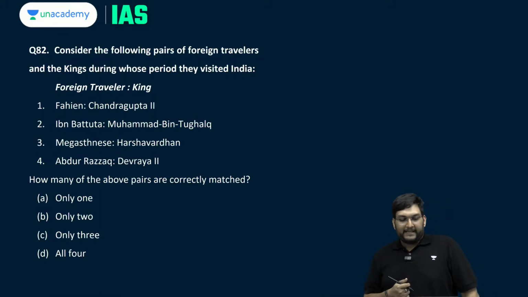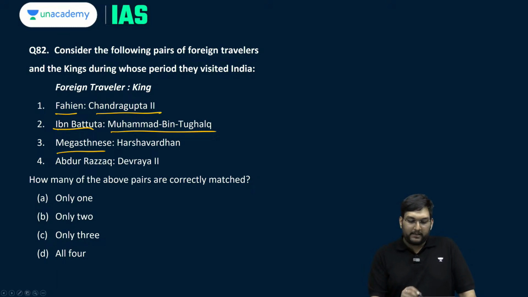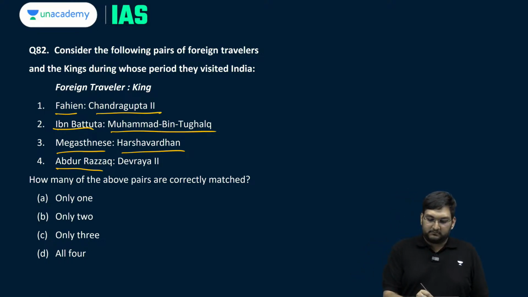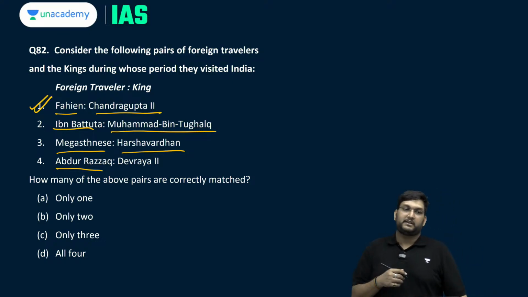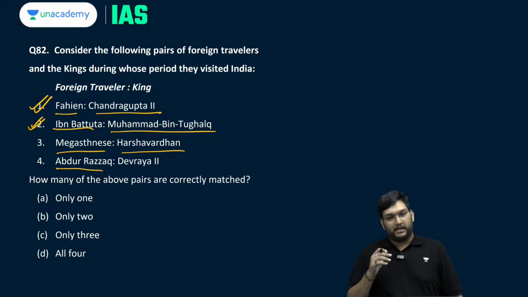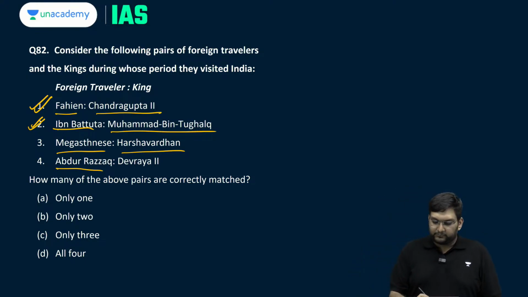Okay. 82. Consider the following pairs of foreign travelers and kings. Fahien, Chandragupta II Vikramaditya; Ibn Battuta, Muhammad bin Tughlaq; Megasthenes, Harshvardhan; and thereafter Abdul Razzaq, Deva Raya II. Now very simply Fahien is Chandragupta II Vikramaditya, totally correct. Ibn Battuta is Muhammad bin Tughlaq, again totally correct, and Abdul Razzaq is Deva Raya II, totally correct.